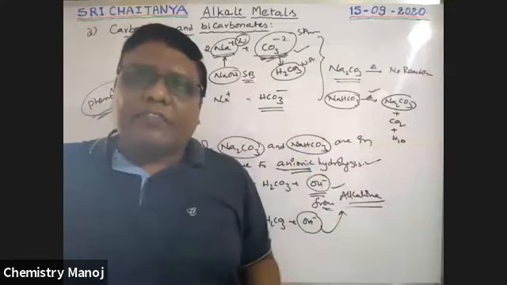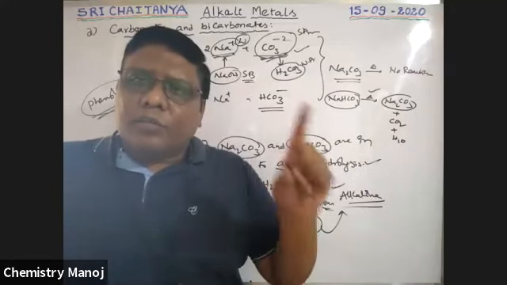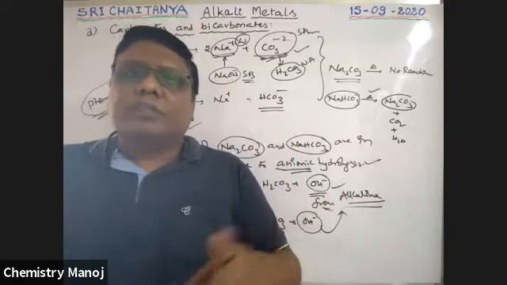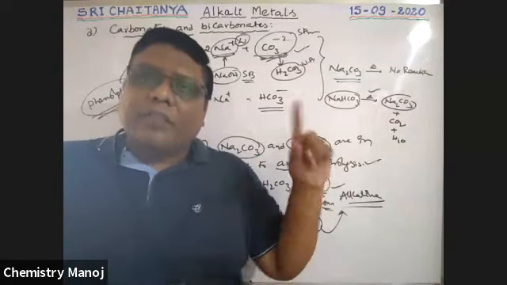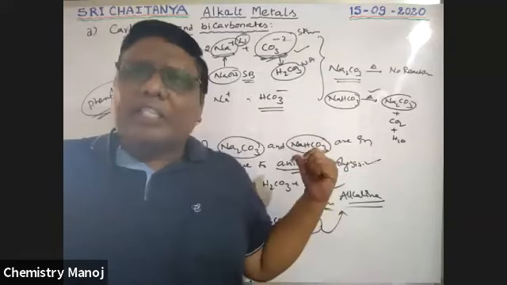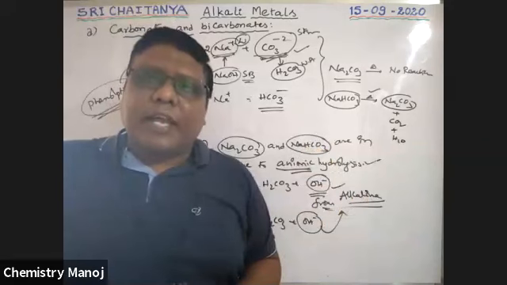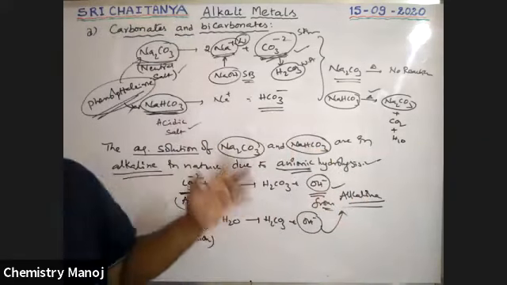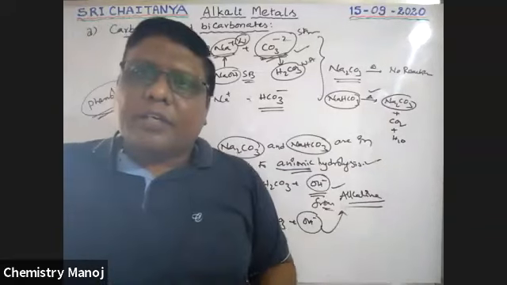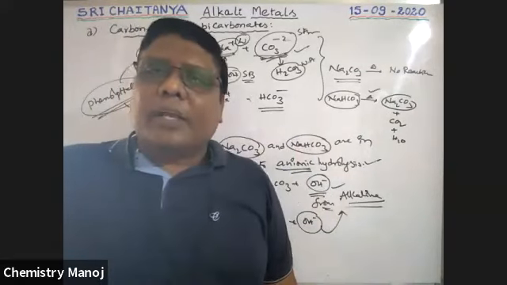It is not identified. That is why sodium carbonate and sodium bicarbonate are distinguished with the help of phenolphthalein. If it is carbonate, colorless changes to pink color. But if it is a bicarbonate, no reaction takes place. So this is the way to identify carbonates and bicarbonates. This is the concept about carbonates and bicarbonates.